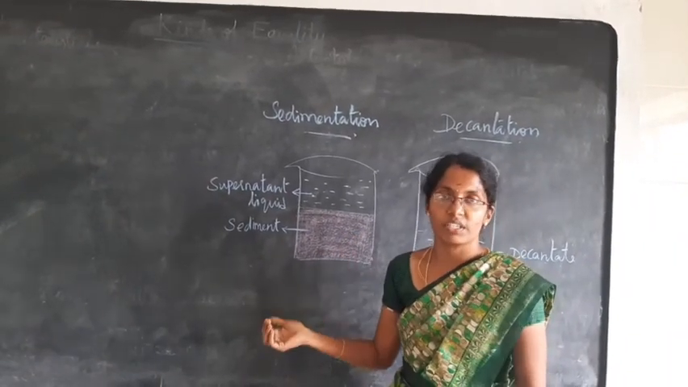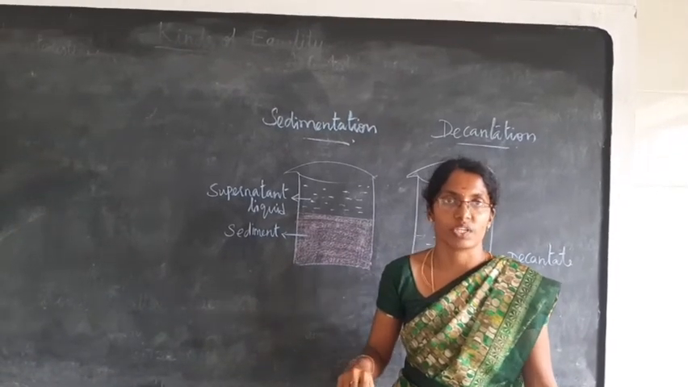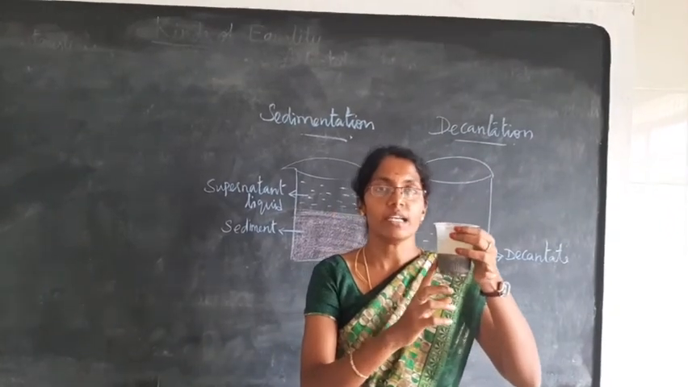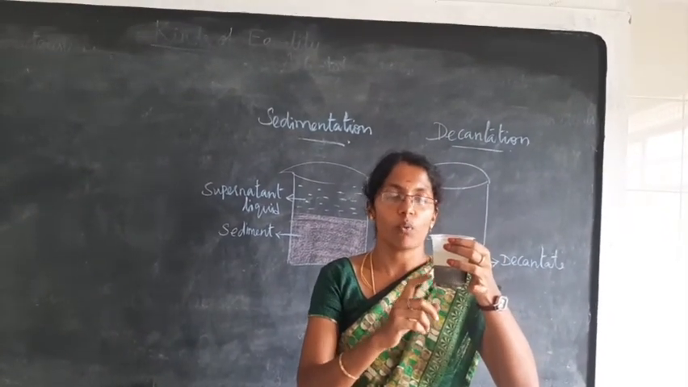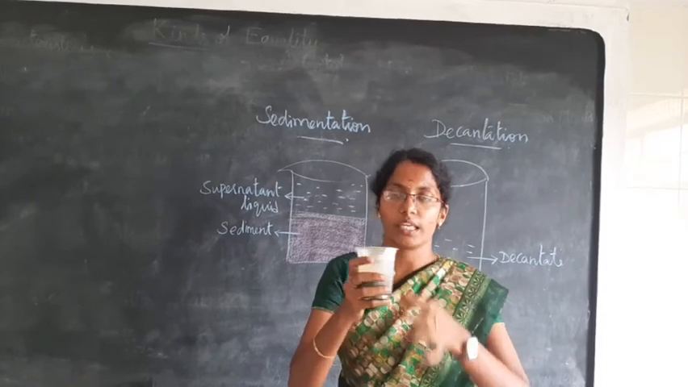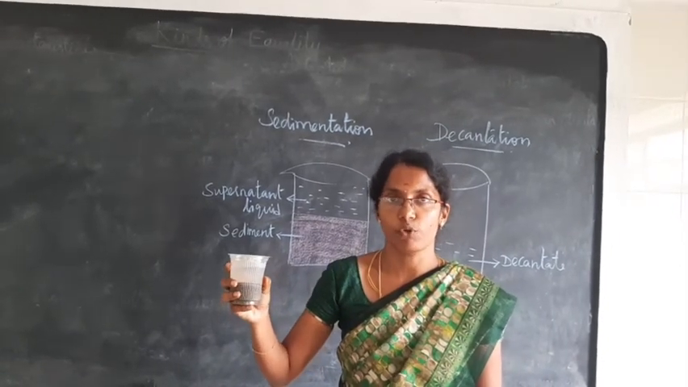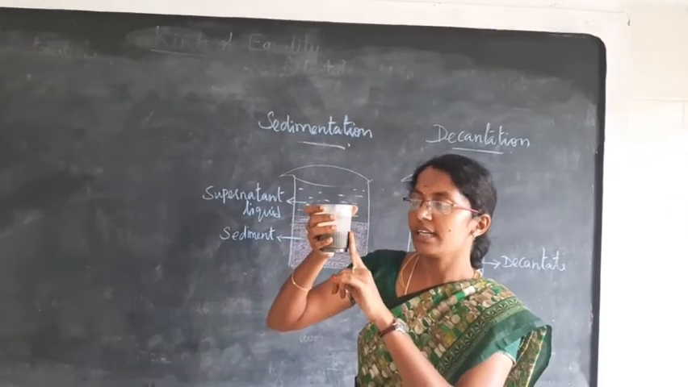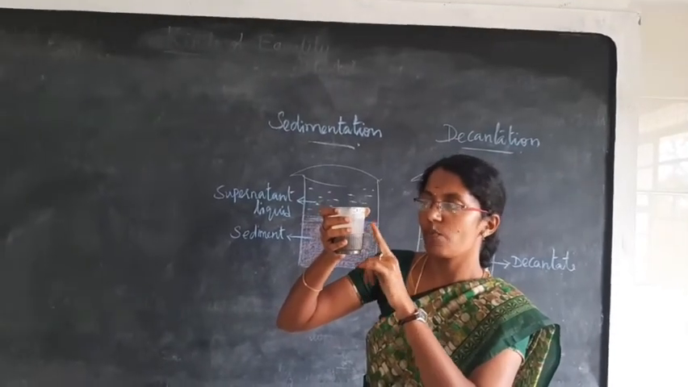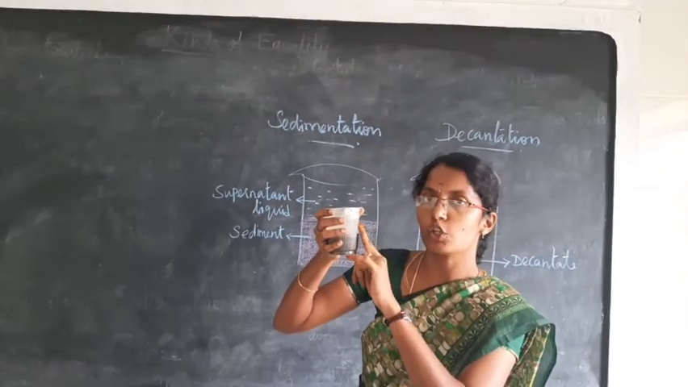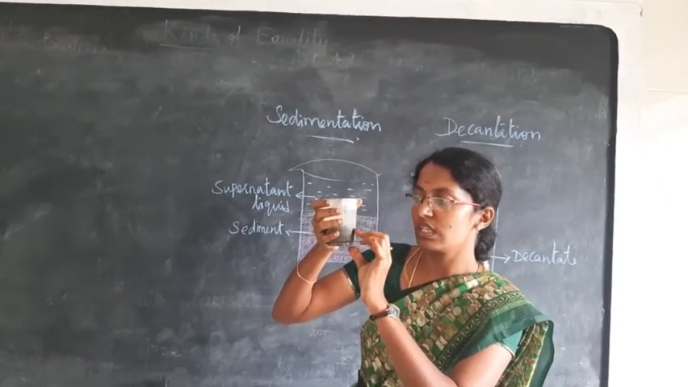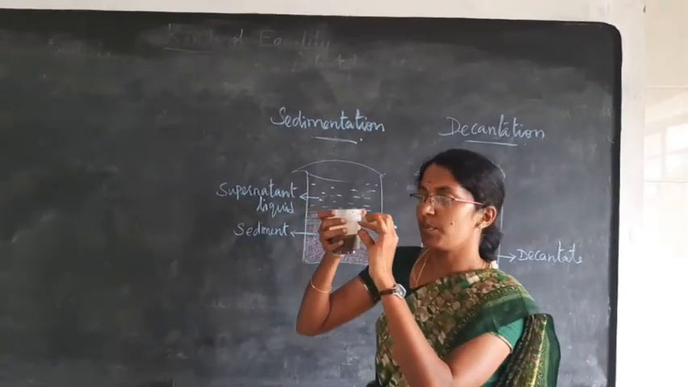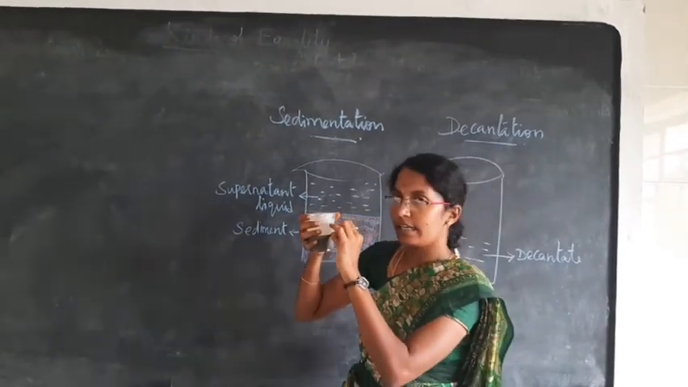Sedimentation, decantation and filtration can be explained by a demonstration. Here we have added sand to water, and we keep it undisturbed for a few minutes. After that we can see that the sand is settled at the bottom and the water floats at the top of the sediment. This is the sediment, and the liquid at the top of the sediment is called supernatant liquid.